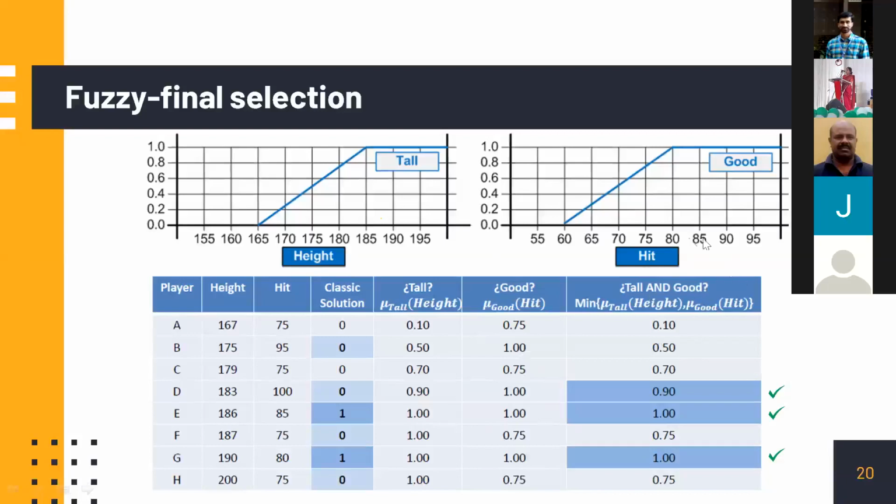Now the final selection process is we will consider tall as one quality and hit as another quality. Therefore, we go for tall and good people only. We cannot choose a guy only because he is tall or only because his hit is good.